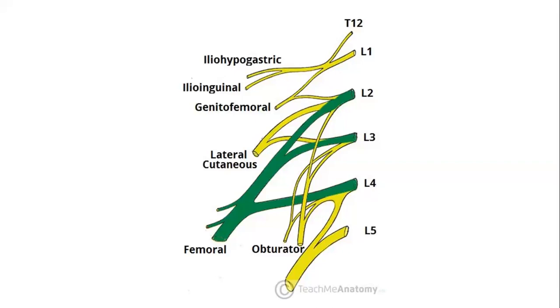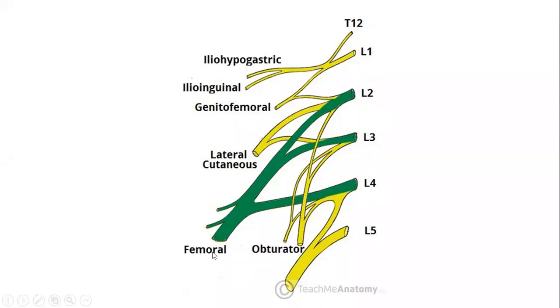It enters the thigh by passing behind the inguinal ligament. In the thigh, for some distance, it lies deep to fascia lata, which is the deep fascia of the thigh. But then, after covering some distance, it pierces the fascia lata and supplies the skin over anterior aspect of thigh.